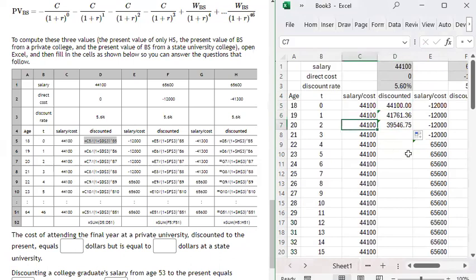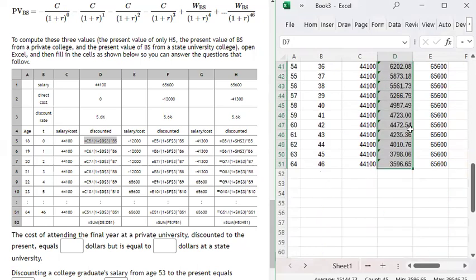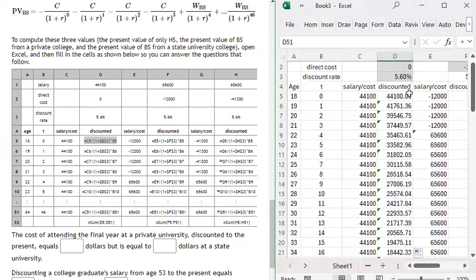Now, for the salary earned in the third year following high school graduation, we have to discount it 2 periods to the present. This zero means present. This is a year in the future, 2 years in the future, so we have to discount it 2 years. And then we continue doing that. And you notice that near retirement, this $44,100, we value it at basically $3,600 when we're making the decision to go to college or not.